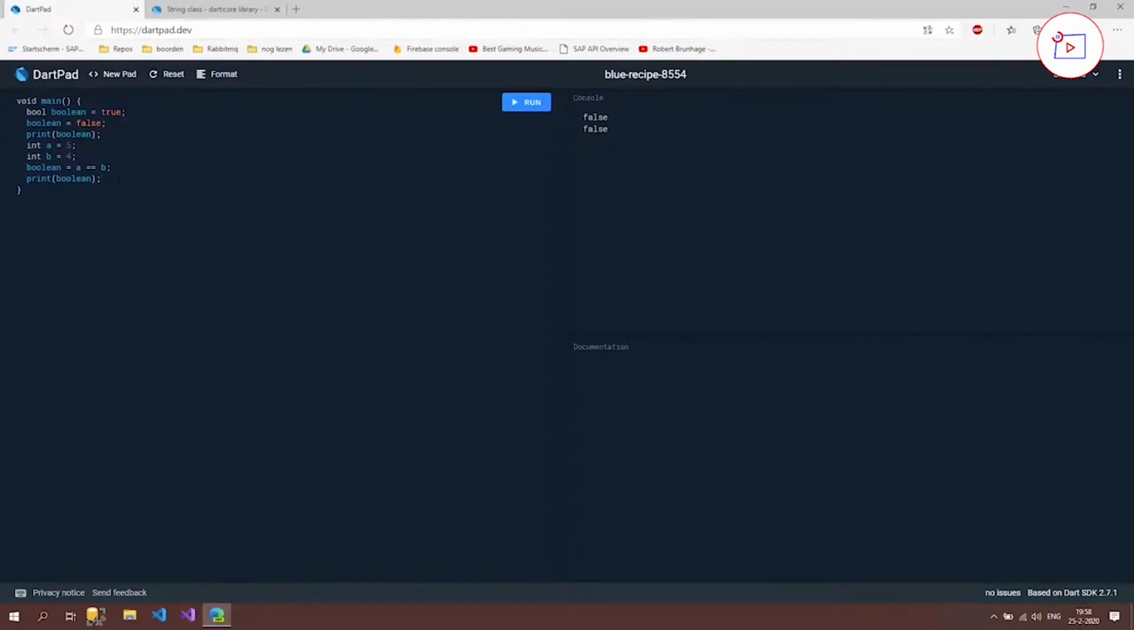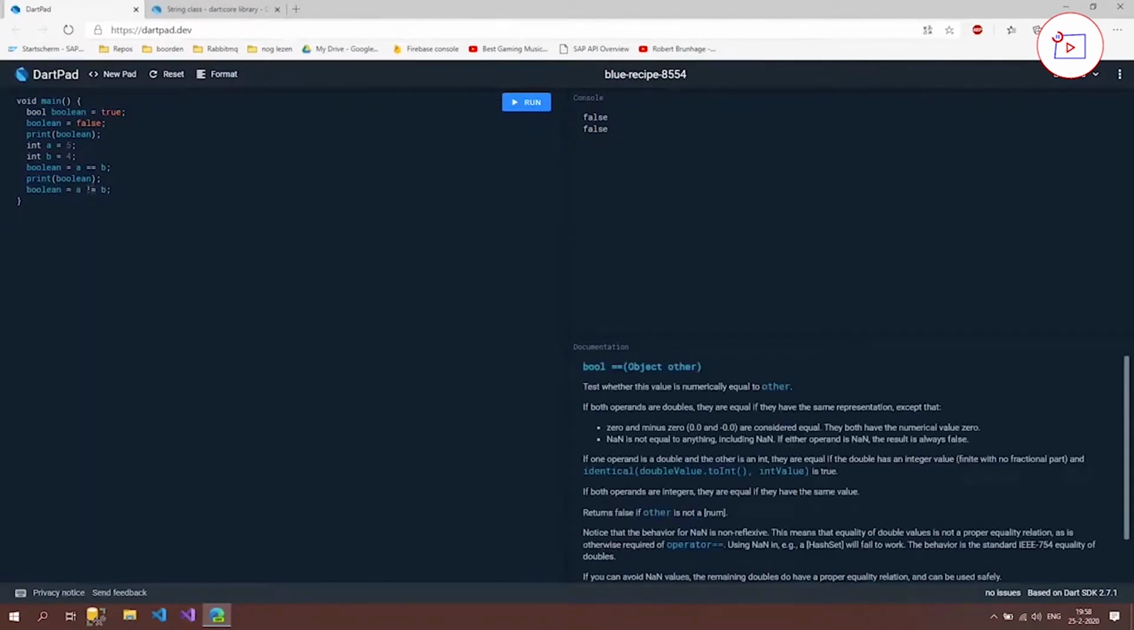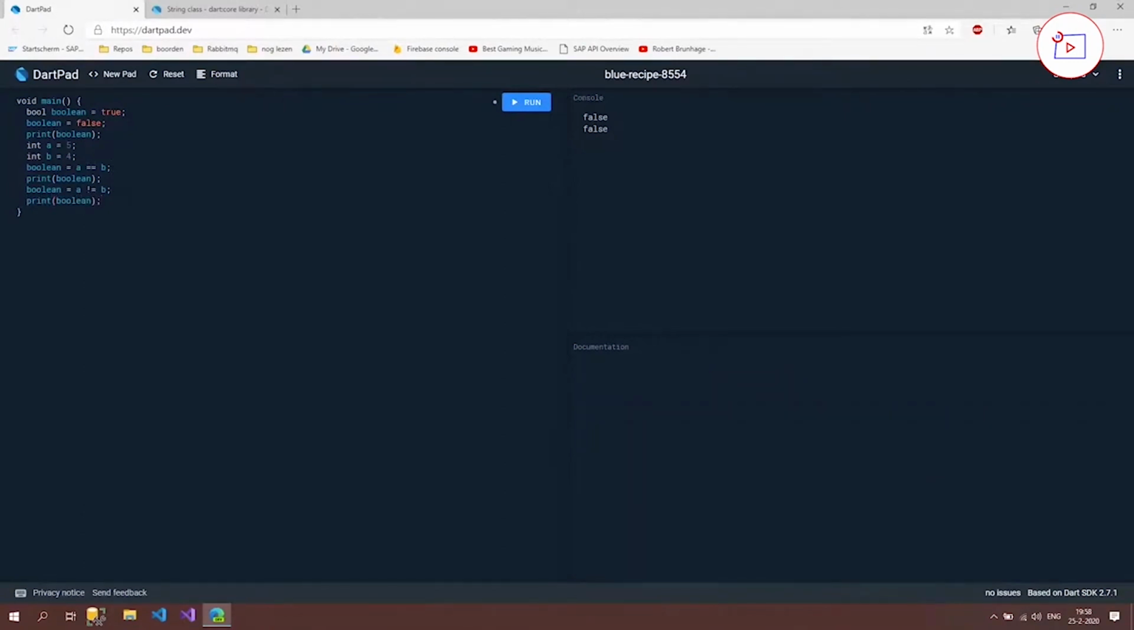What we can also do is check if these two are different from each other. We can do that by using this exclamation mark and then an is sign instead of double is. If we now print it to our console, boolean, semicolon, and then run, you will see that's true.